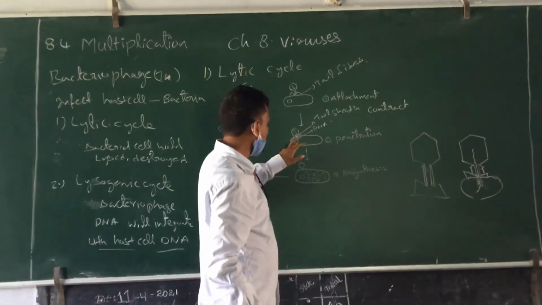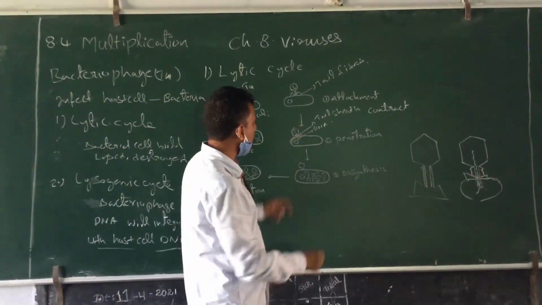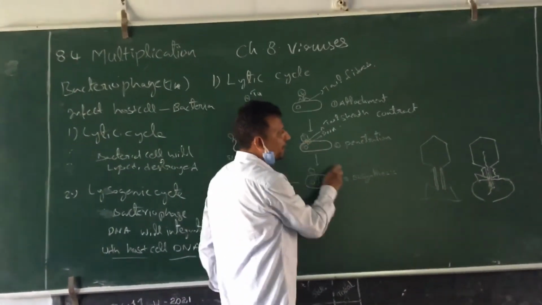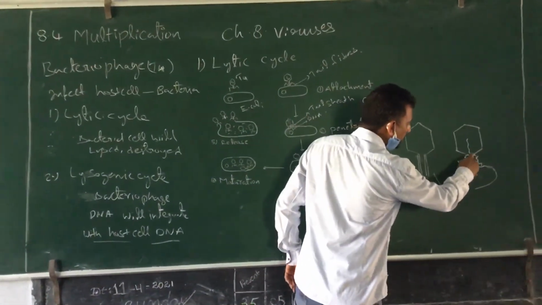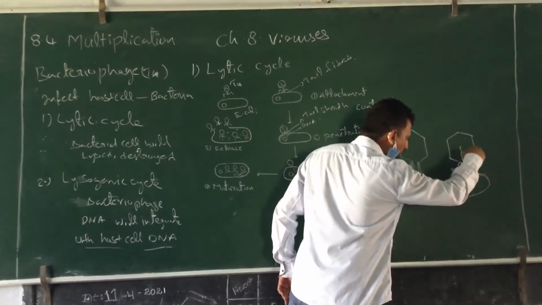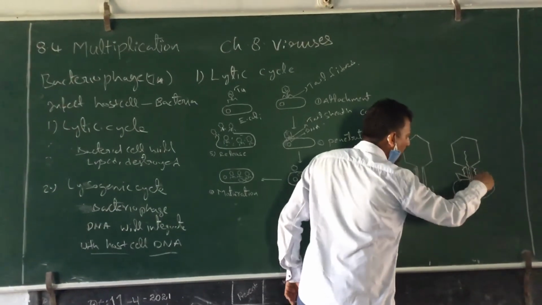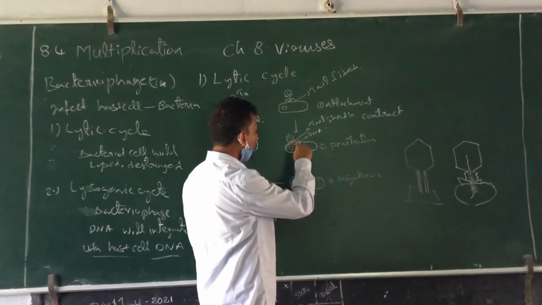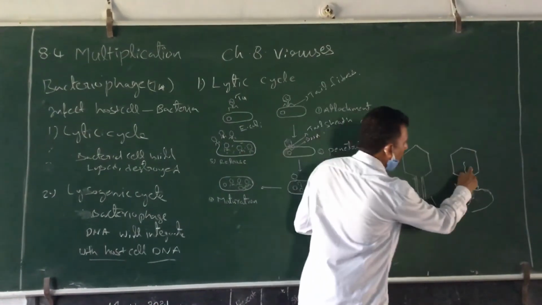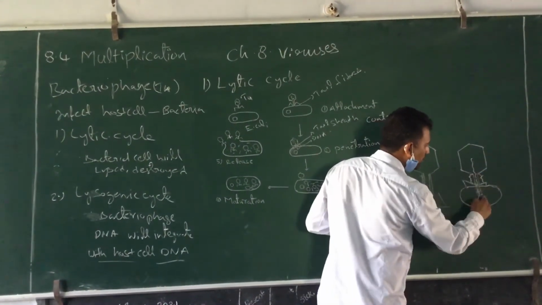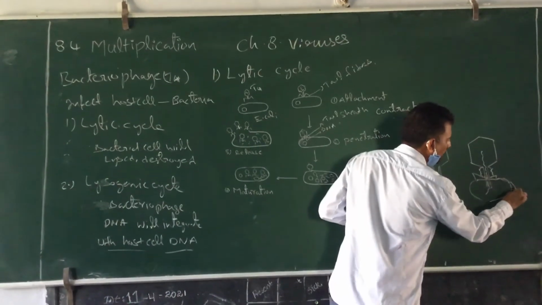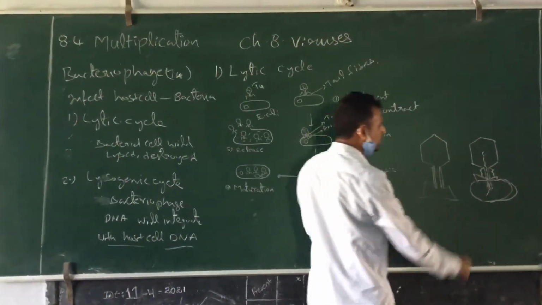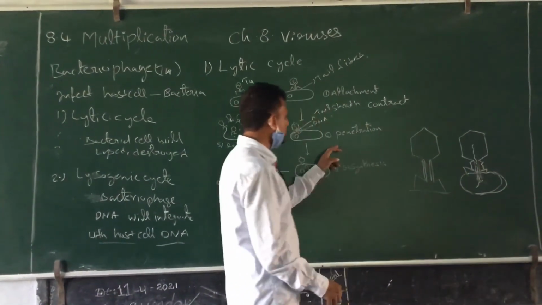After penetration, that's why it is called penetration. Why is it called penetration? Here the core part is penetrating through the plasma membrane of the bacteria, inside the bacterial cell. After penetration, what will happen? The bacteriophage DNA, the genetic material, will be released into the E. coli cell, the bacterial cell. So this is about the penetration.